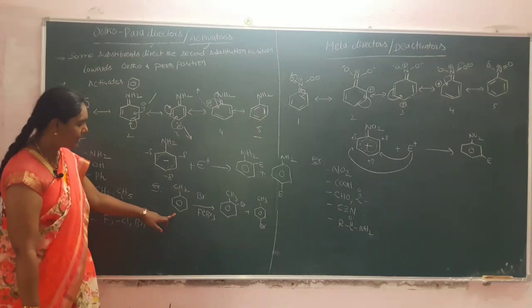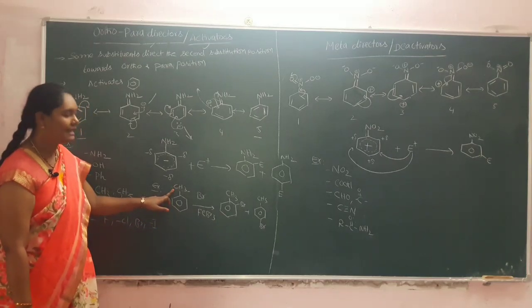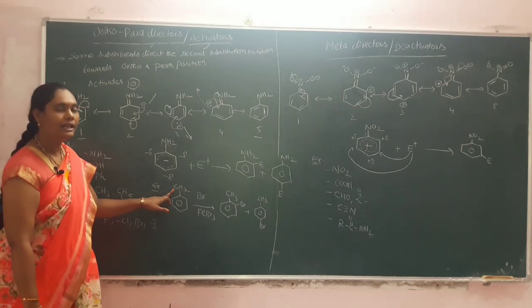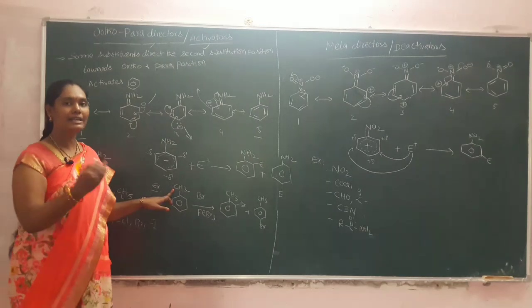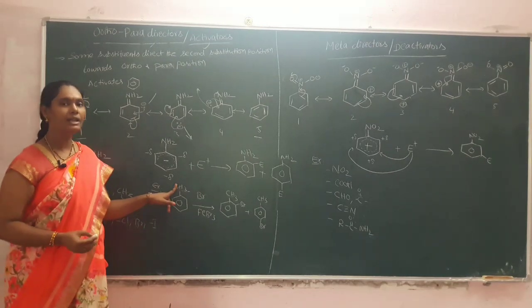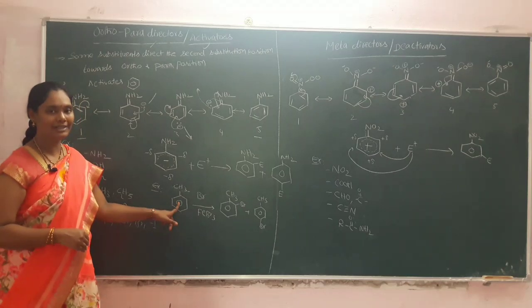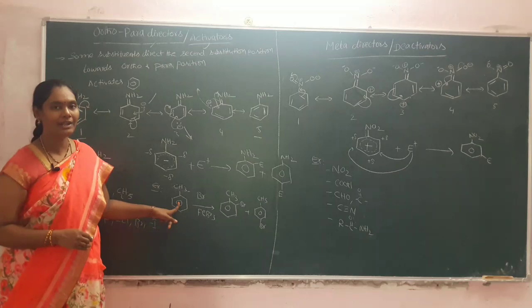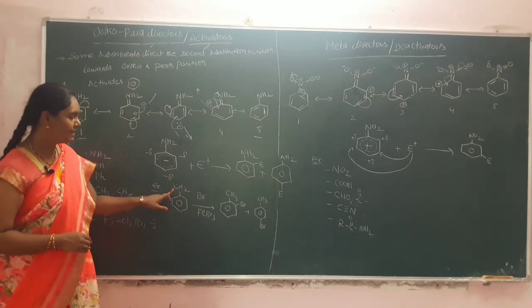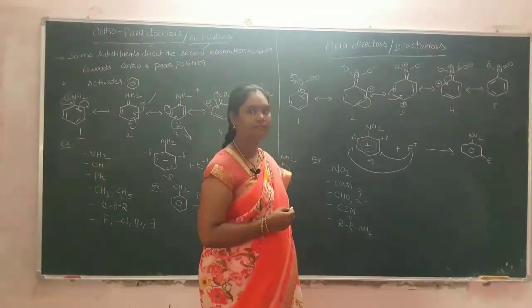And in this case we can observe that in toluene the substituent is the CH3 moiety. It does not have non-bonding electrons. Although it does not have non-bonding electrons, it can donate the electrons to the benzene system, and this was explained by the hyperconjugation mechanism. So this comes under electron releasing groups.